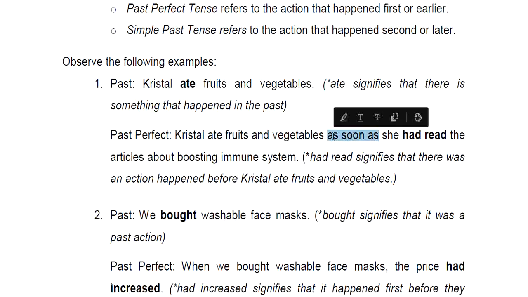That's the reason why it becomes one sentence, okay? And if you analyze which comes first, ano yung nauna? Kumain ba muna siya ng fruits and vegetables? O nakabasa siya ng articles about boosting immune system? So which comes first? Okay? Of course, this one. This is the first one.